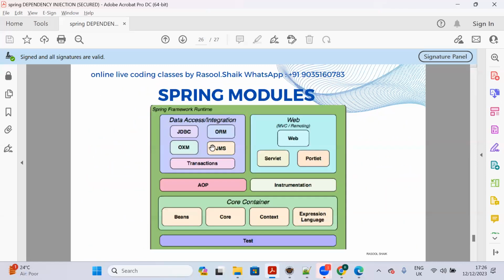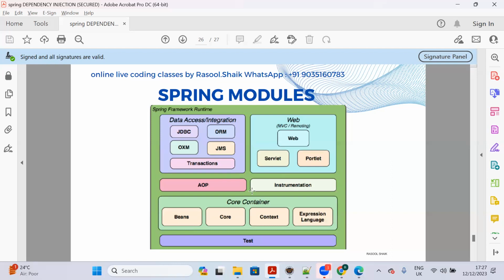Spring Framework is having different kinds of modules, JDBC module, ORM module, and you can see data access layer, web layer, and presentation layer. So this many modules Spring is having. So if you want to use Spring Framework, you no need to use all the modules at a time. Whichever you need, only that module you can use.